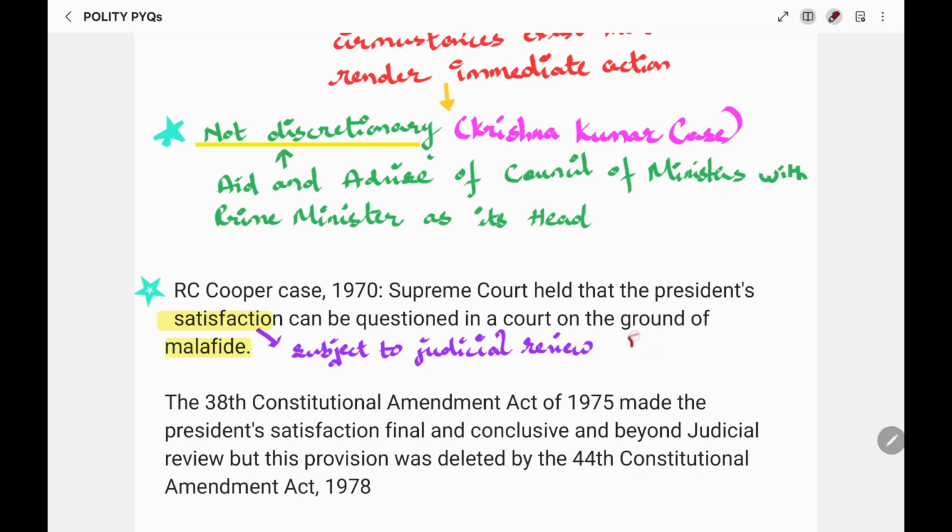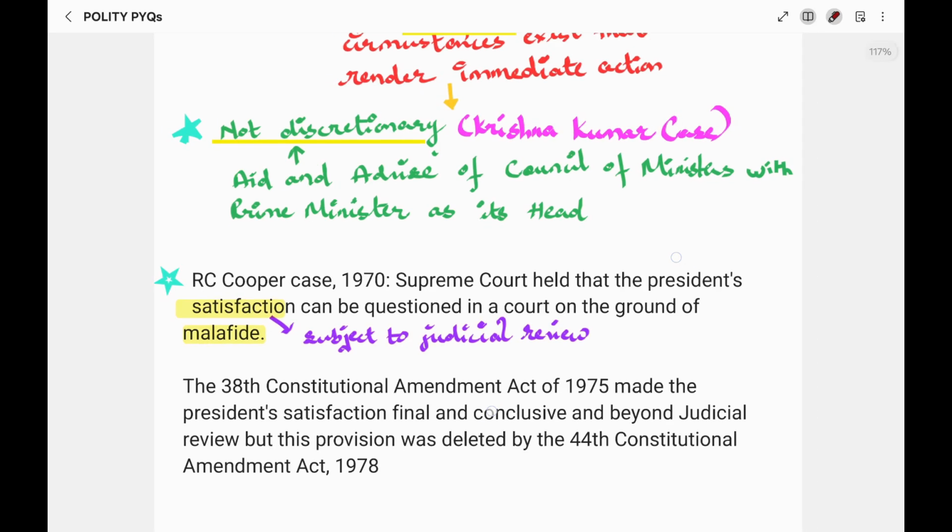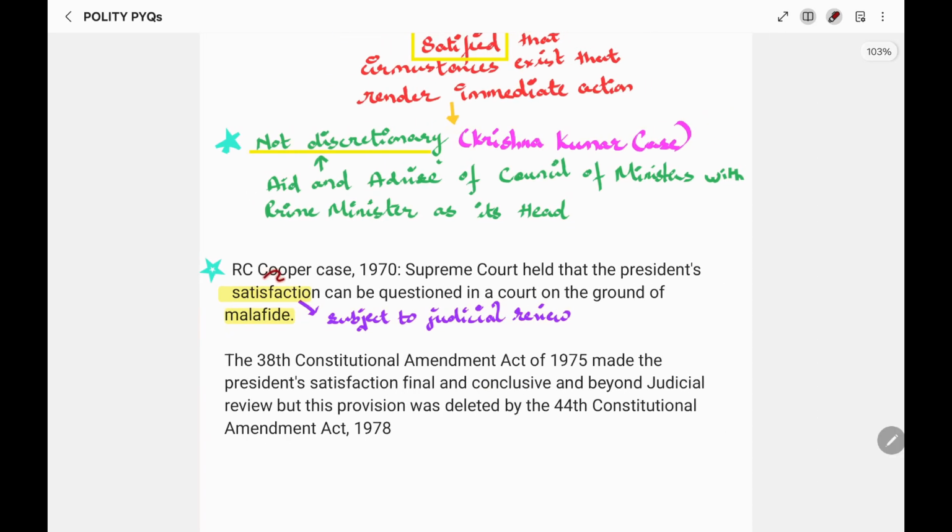For example, in Bihar, there were incidents where the assembly was prorogued continuously so that ordinances could be made by the governor. To check such incidents, the Supreme Court under the Cooper case provided that satisfaction is subject to judicial review.